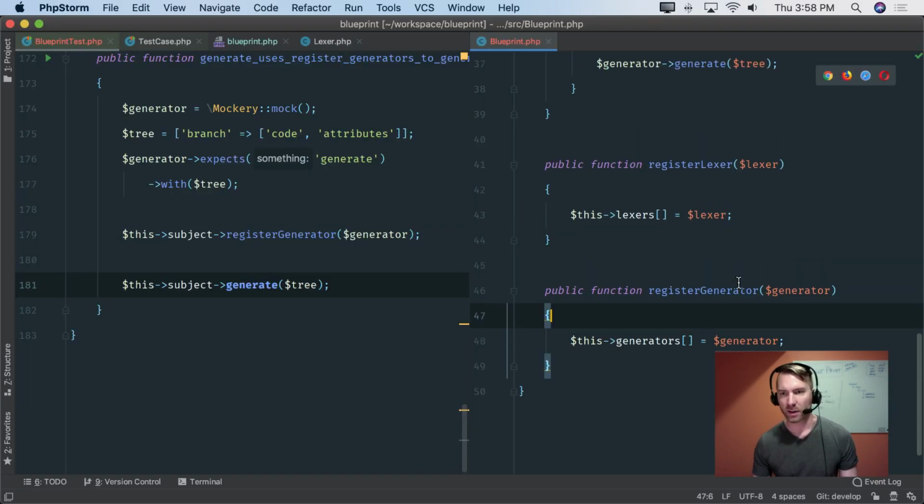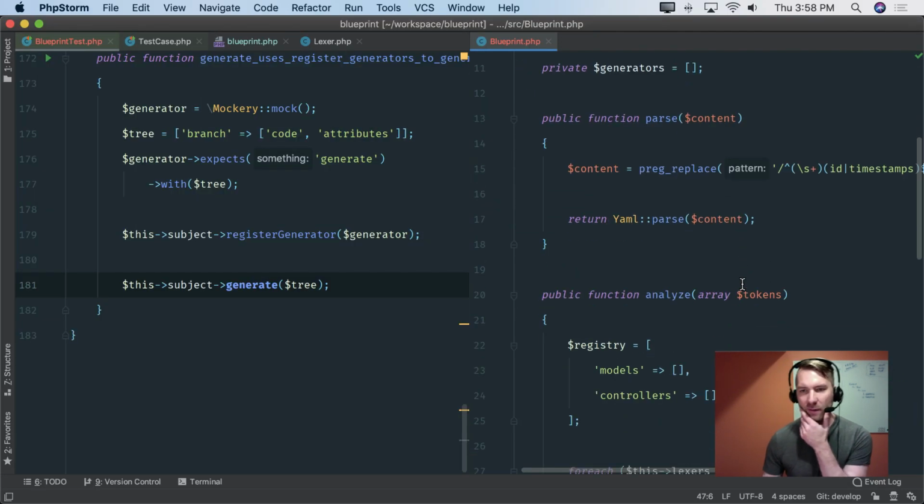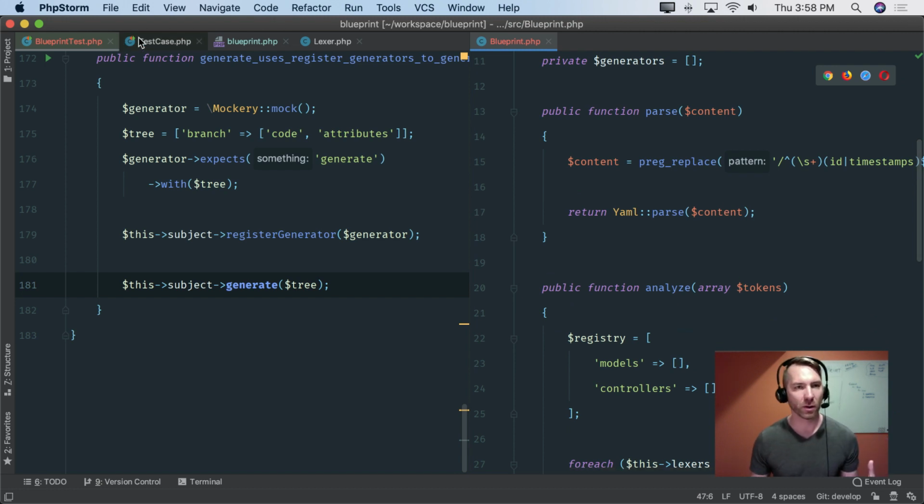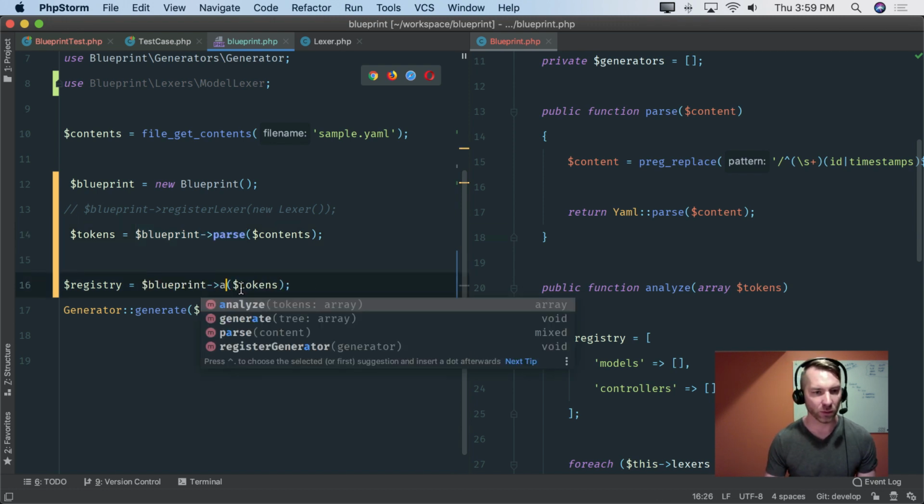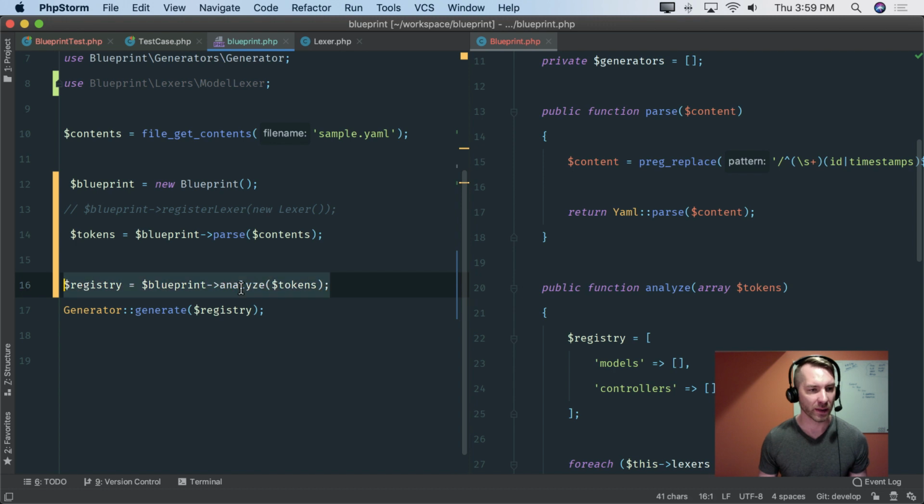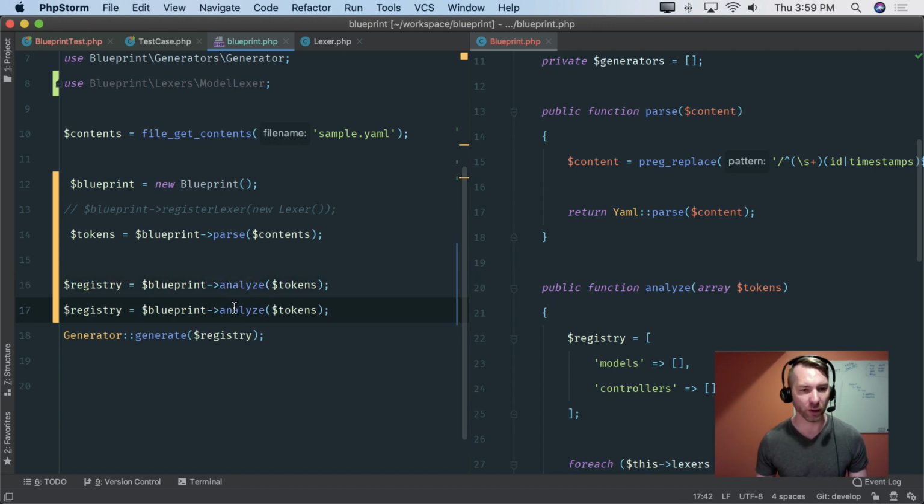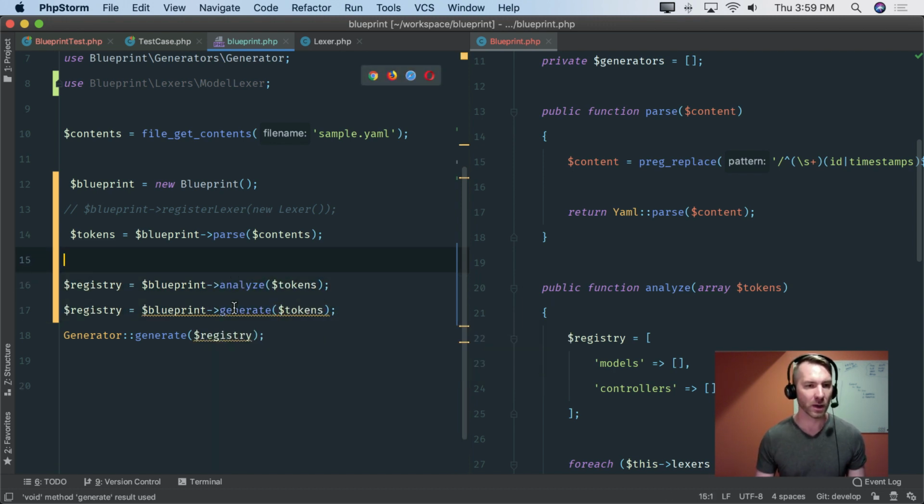So let's just recap this and then we'll shut it down for the day. I basically took the code that used to be in here and we updated this. Eventually I'm going to need to register some stuff like we saw, but we basically have the ability now to analyze the tokens and then finally to generate those tokens.